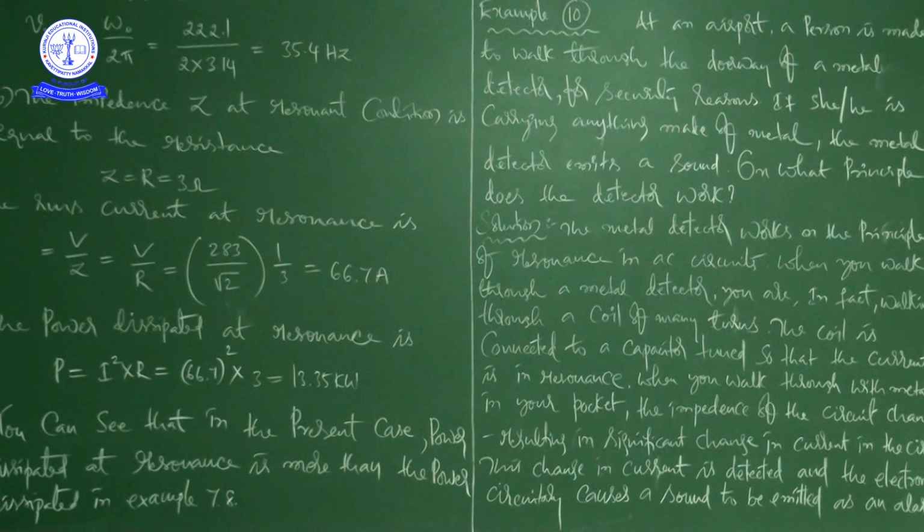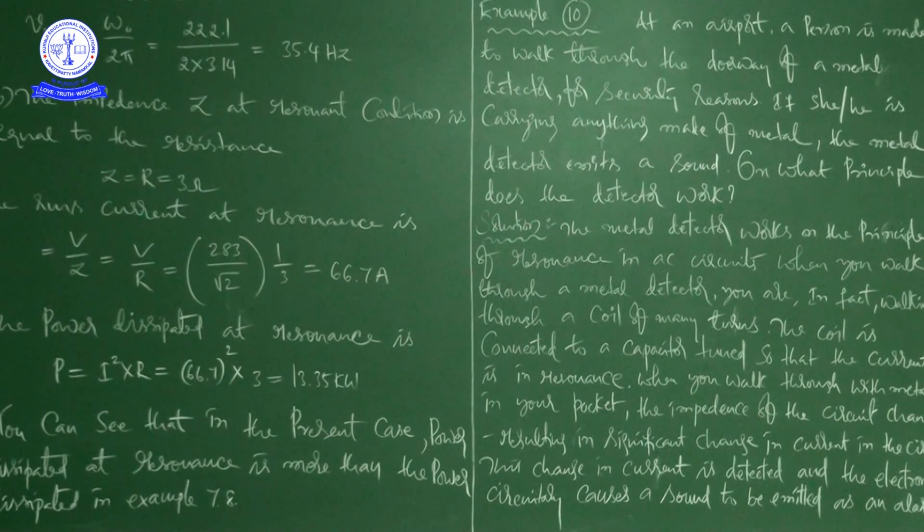When you walk through with metal in your pocket, the impedance of the circuit changes. Impedance means basically the resistance of the circuit. The impedance of the circuit changes, resulting in significant change in current in the circuit. Then the change in current is detected and the electronic circuitry causes a sound to be emitted as an alarm.